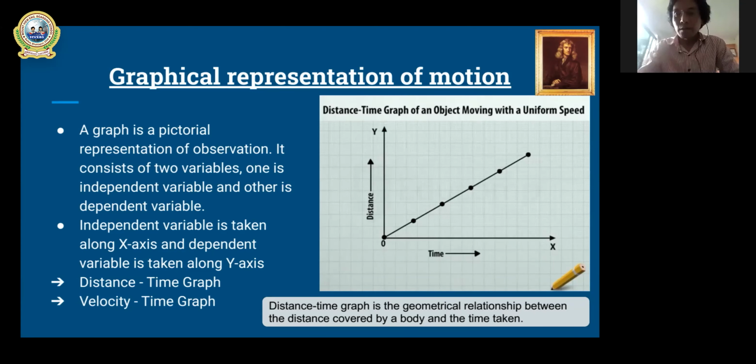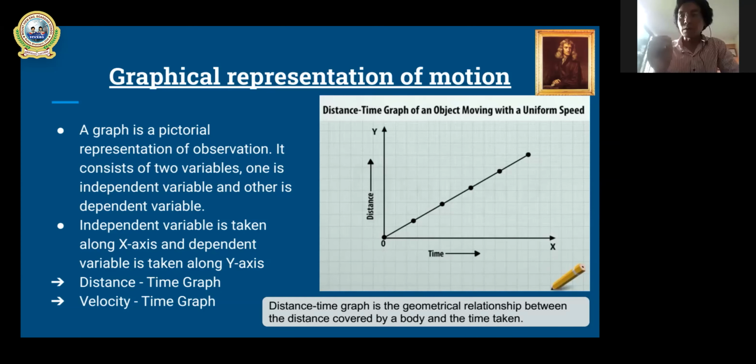When we have the data that we have collected from observation, the data of distance covered in a certain time, when a body is in motion, and you have recorded the different distances covered in different intervals of time, and if you have to represent it diagrammatically, so that you can see at what speed the body was moving, then we can use a tool called a graph. So we can simply say, a graph is a pictorial representation of data of observation.